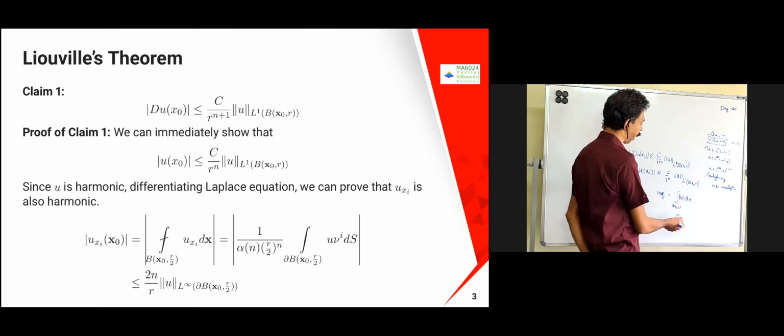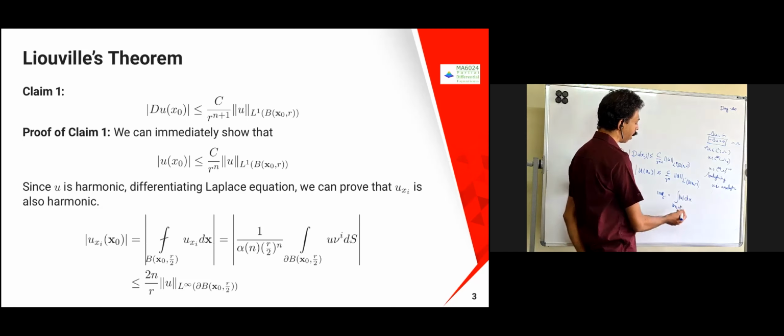If I just take u outside, what I am going to get is the integral of dx over B(x0, r), which becomes a volume. So something like r power n will come into the picture, if you remember the calculation of the volume of the ball, into some constant. I'm just keeping some constant, and u is also going to come.